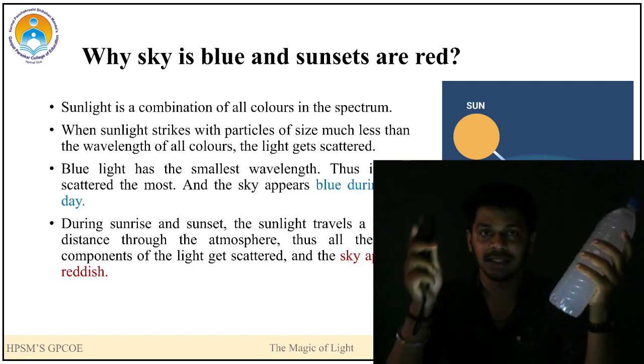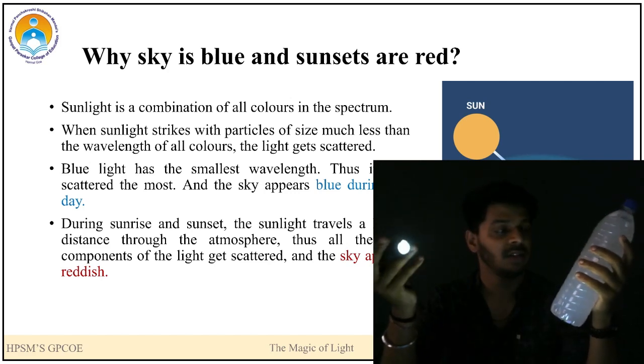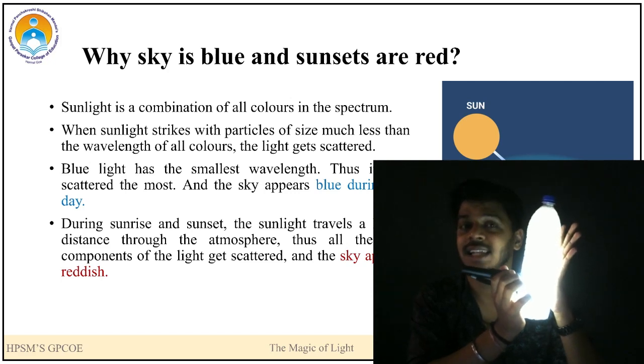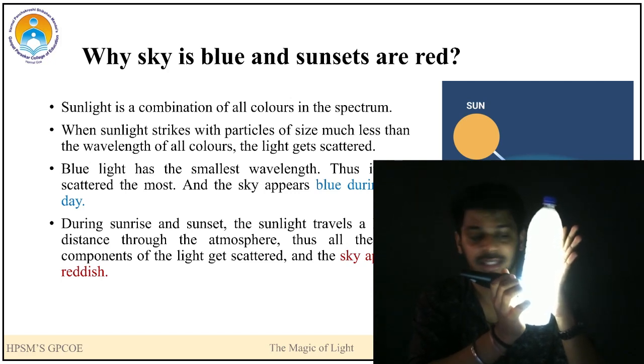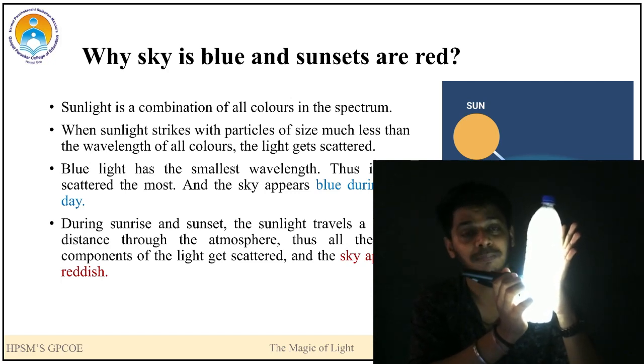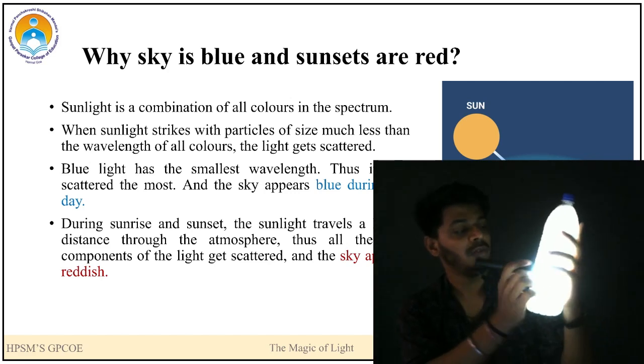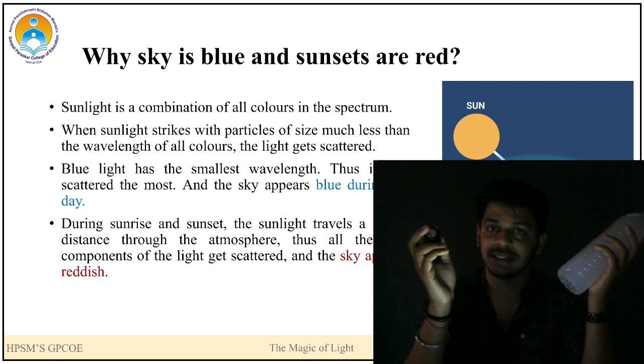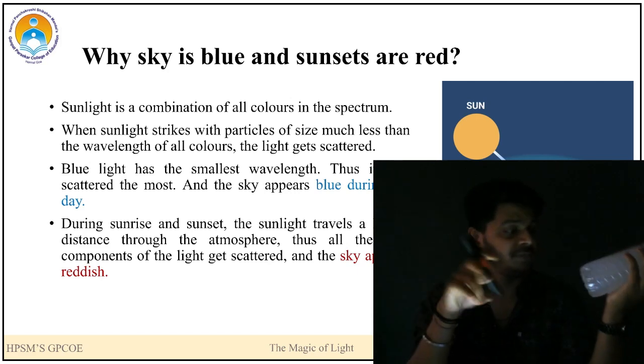When I pass this white light through this solution, you can see the phenomena of scattering. That is, light is interacting with the medium. Here it is a solution of bleaching powder. Now, let us understand why the sky looks blue in the day and sunset and sunrise look red.